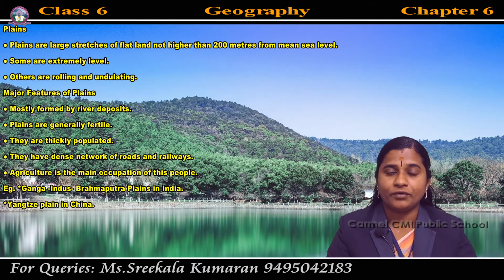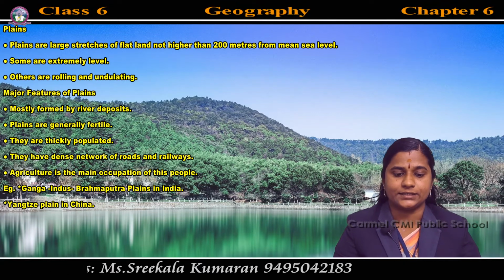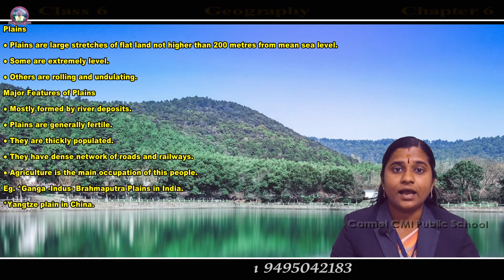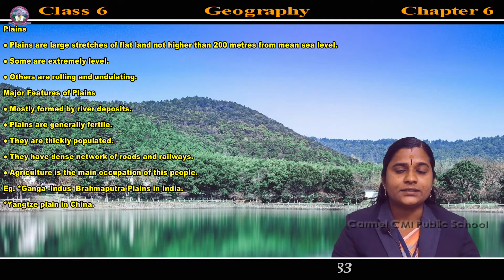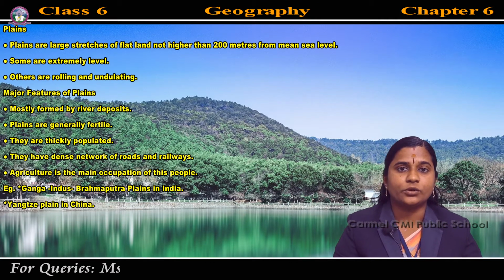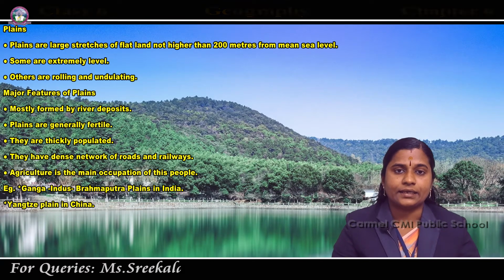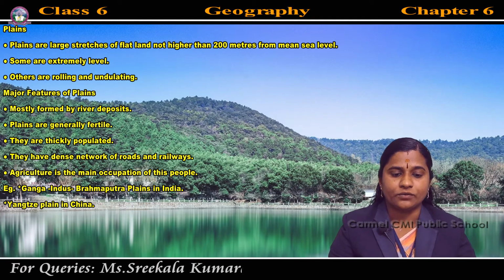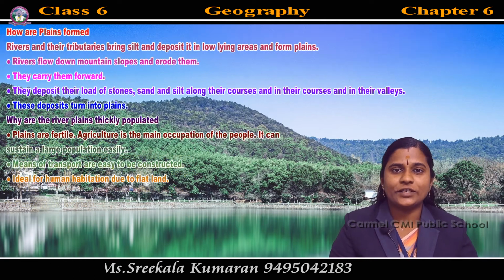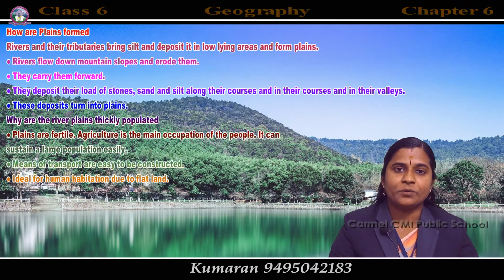Plains are generally fertile. It is suitable for agriculture, and they are thickly populated. Population is very high. Then they have a dense network of roads and railways. Very good transport facilities are here. Then agriculture is the main occupation of the plain. These are the important features of plains. Next we are going to learn how plains are formed.